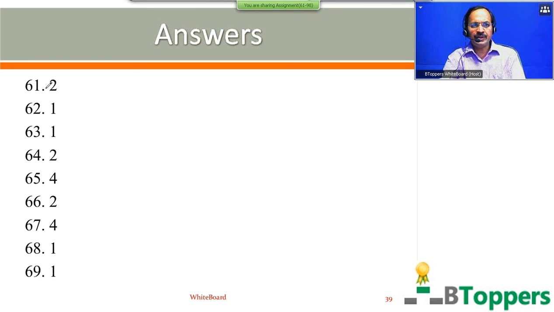For question number 61, second option is the answer. For next two questions, 62 and 63, first option is the answer. For question number 64, second option is the answer. For question number 65, fourth option is the answer. For question number 66, second option is the answer. For question number 67, fourth option is the answer. For question number 68, first option is the answer. For question number 69, first option is the answer.